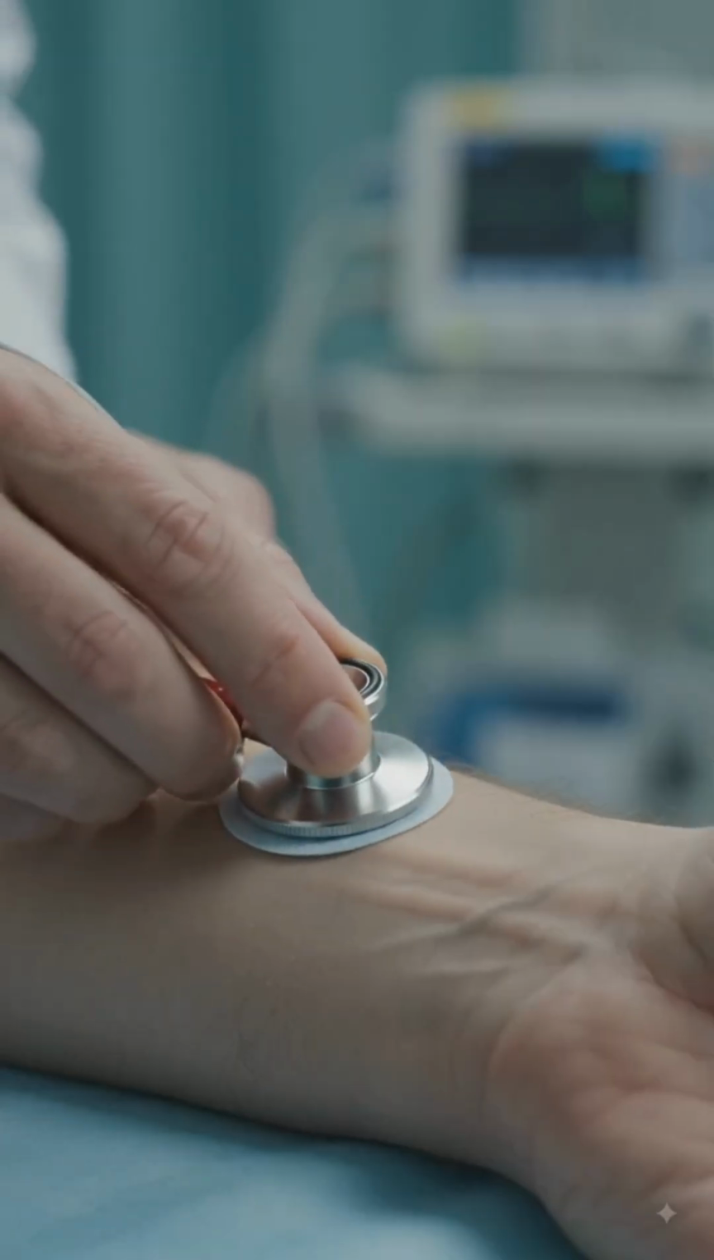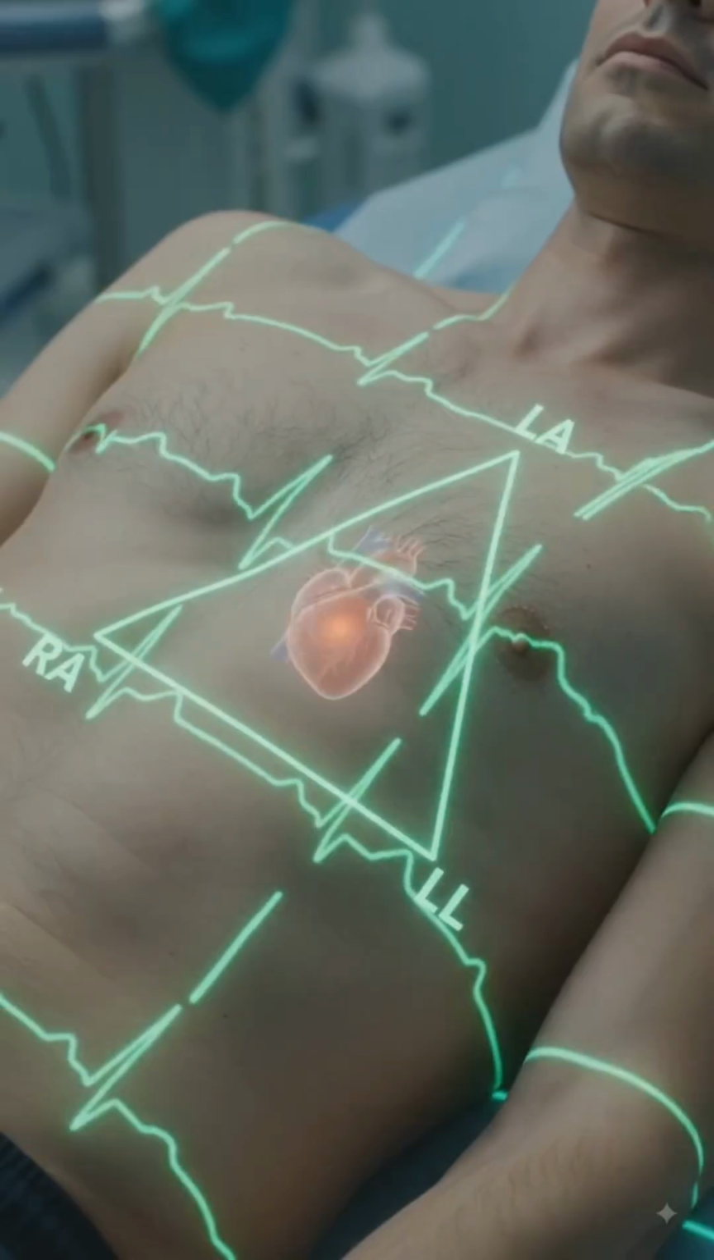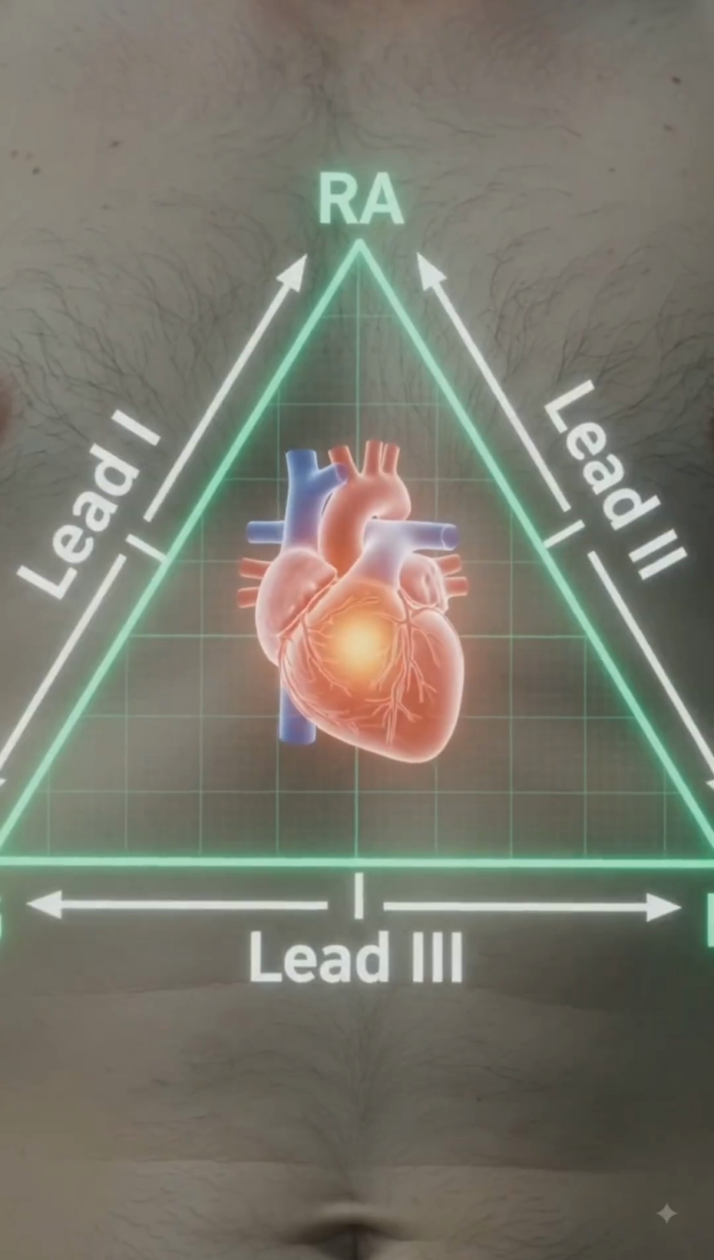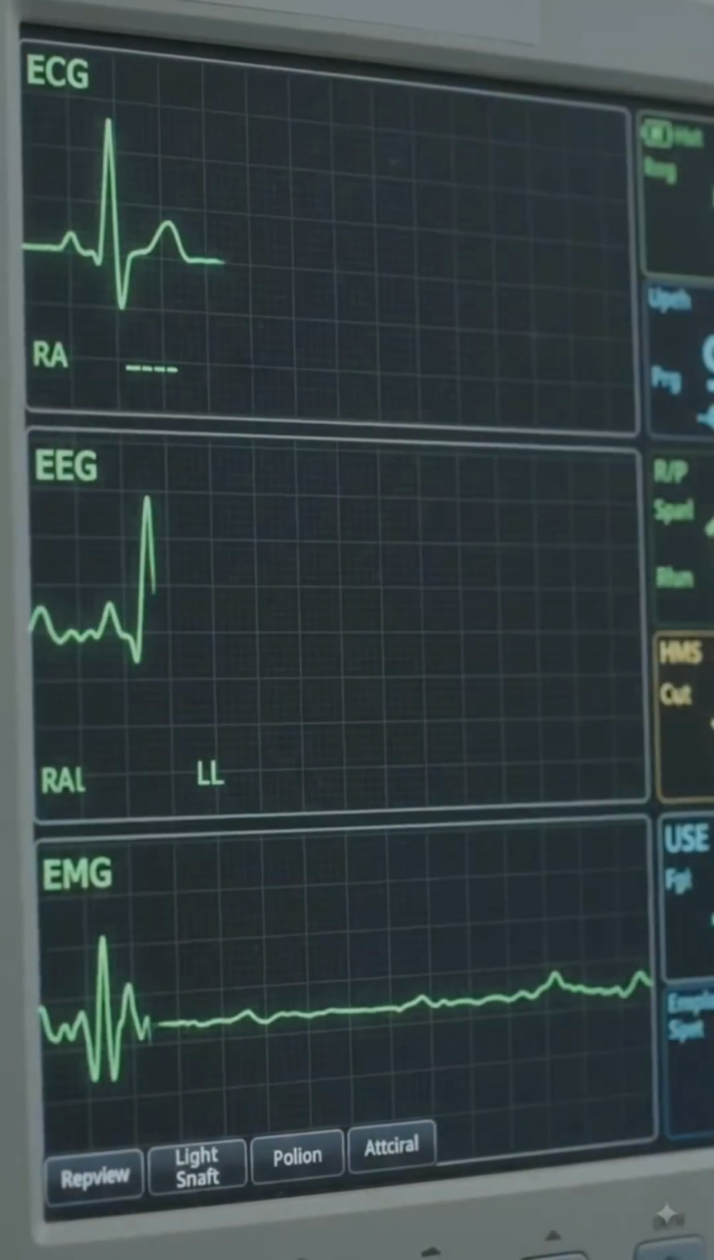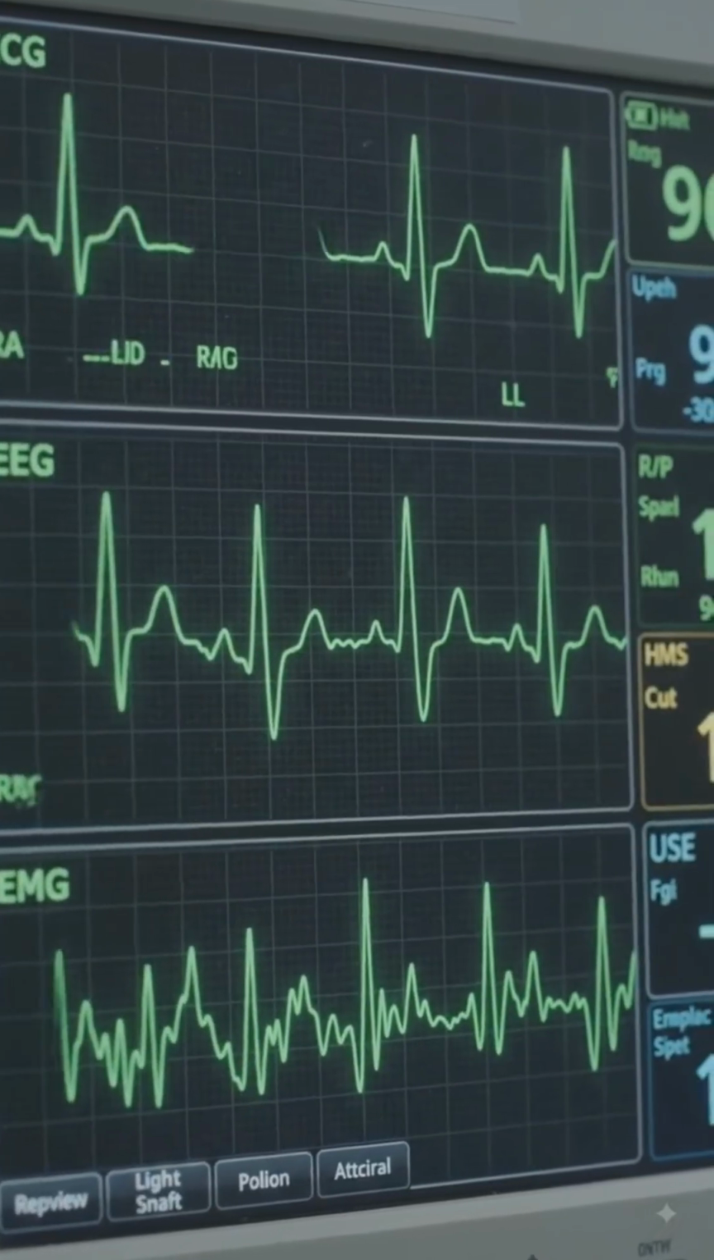We can record the body's electrical activity. An ECG records the heart's activity. Standard leads form Einthoven's triangle. These include ECG and EMG, providing a window into health.